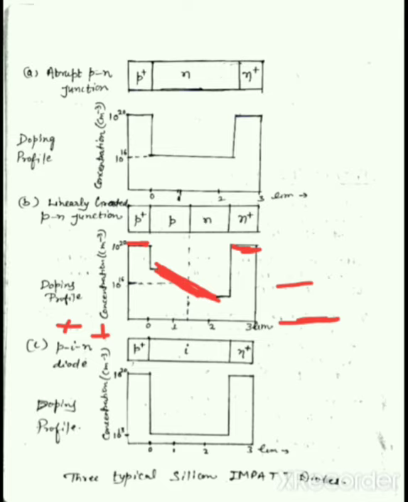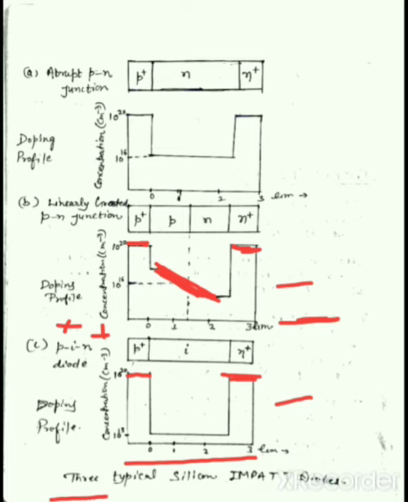About the doping profile: up to the P plus region, the doping concentration is 10 raised to the power 20 acceptor atoms per centimeter cube, the intrinsic region doping concentration is 10 raised to the power 13 atoms per centimeter cube, and at the N plus side, doping is 10 raised to the power 20 donor atoms per centimeter cube. This has been plotted with respect to the distance of this semiconductor in micrometer order.